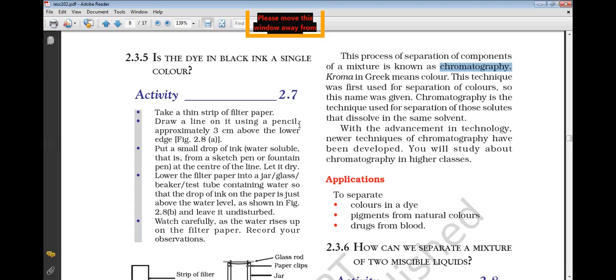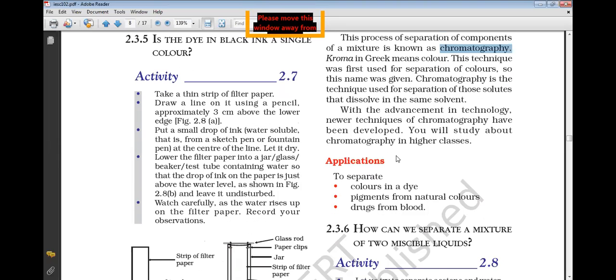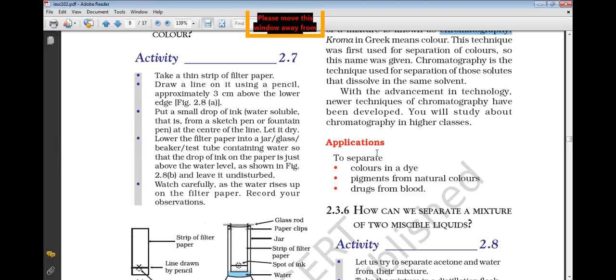Chromatography is the technique used for separation of those solutes that dissolve in the same solvent. That is, there are different types of solutes dissolved in the same solvent, so those which are more soluble can be separated first. So this technique is used for chromatography. With advances in technology, newer techniques of chromatography have been developed.